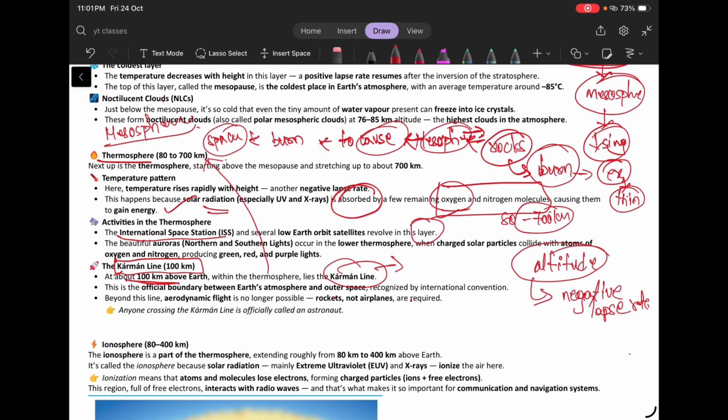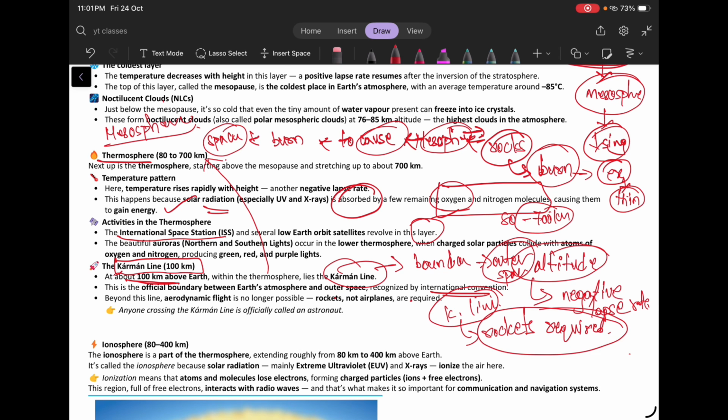This is an official boundary between earth's atmosphere and the outer space, and this line is specifically recognized by international convention. Beyond this Karman line, aerodynamic flight is no longer possible and only rockets are required. Okay, rockets are required or used.